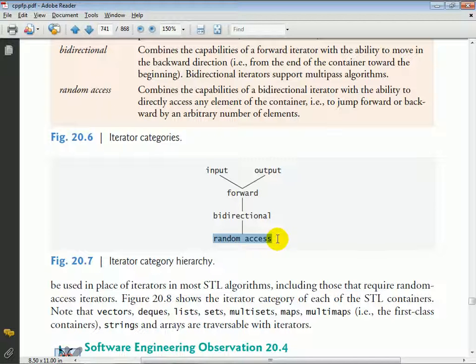Now, as we move through our discussions of the container classes and eventually the algorithms of the standard template library, one of the things that we'll be talking about are the types of iterators, or the categories of iterators, I should say, that each type of container supports, and similarly the minimum iterator requirements for using a given container with a particular algorithm as well.